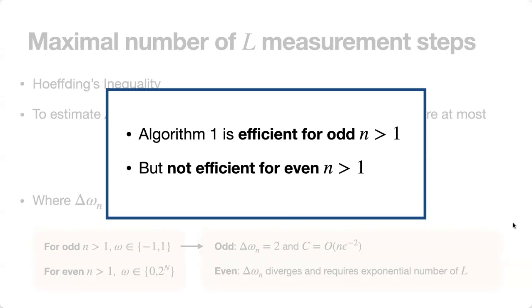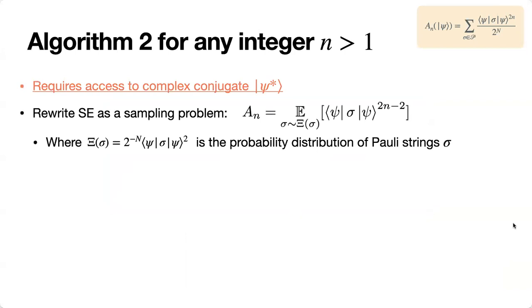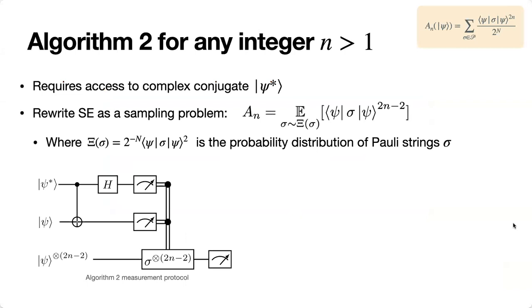To tackle this, we introduce algorithm 2, which is efficient for any integer n greater than 1. But this algorithm will require access to the complex conjugate state psi star. In algorithm 2, we rewrite this stabilizer entropy as a sampling problem over the probability distribution of Pauli strings. So this is the circuit for the algorithm.